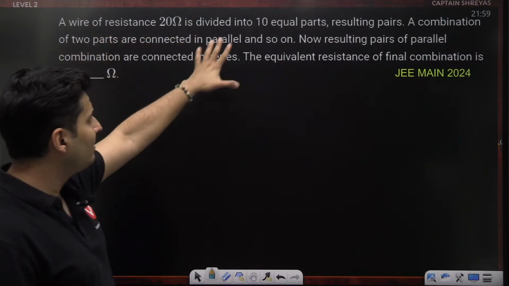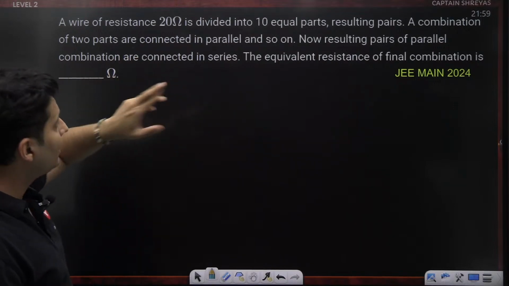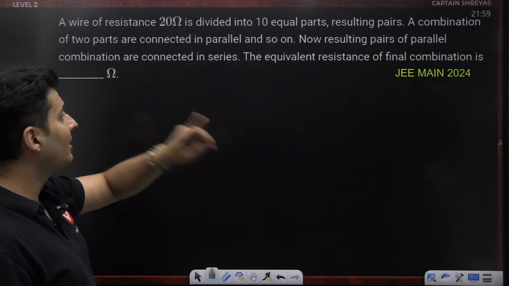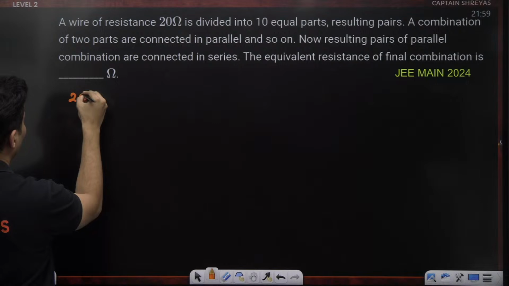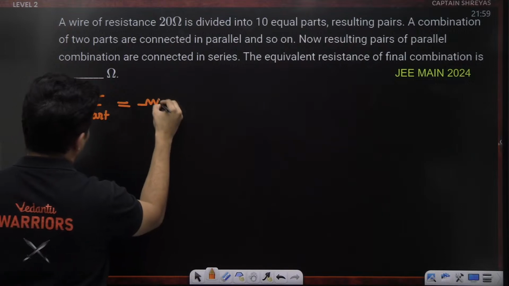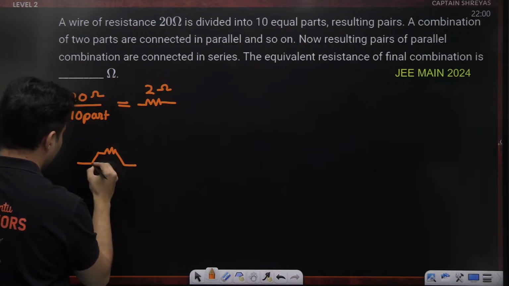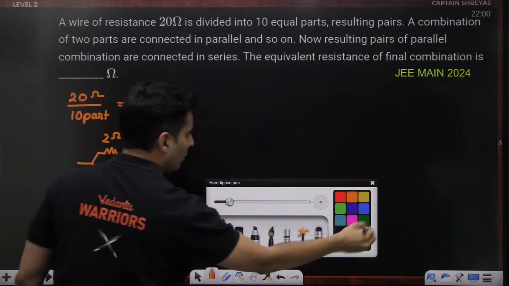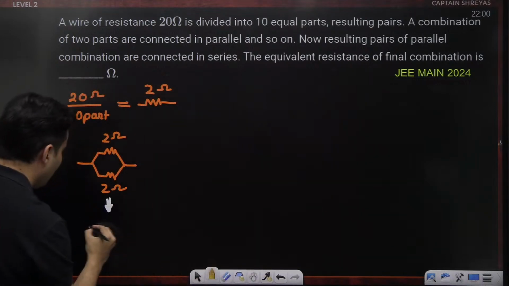There is some wire and it is divided into 10 equal parts. Resulting pairs, a combination of two parts, are connected in parallel and so on. And now the resulting pairs of parallel combination are connected in series. The equivalent is, oh, interesting question, guys. If you divide 20 ohms into 10 parts, each part will have a resistance of 2 ohm. Now you take such 2 ohm resistances and connect them in parallel. So this 2 ohm and this 2 ohm together will give you how many ohms? This will make it nothing but 1 ohm.